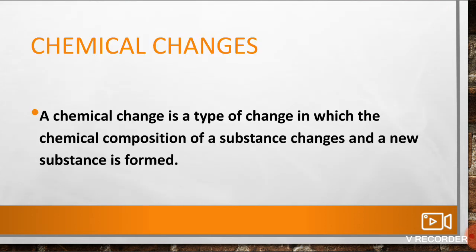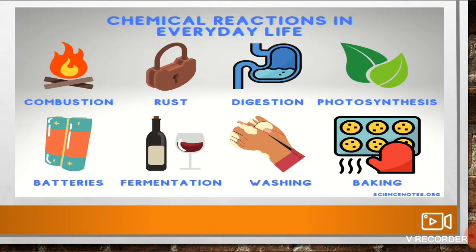So let's see what actually chemical changes are. If there is formation of something new, if there is formation of a new product or new substance, then only that will be considered a chemical change. If there is no formation of a new substance, that is not going to be a chemical change. Let's see certain examples. If there is combustion, or burning, that is a chemical change.